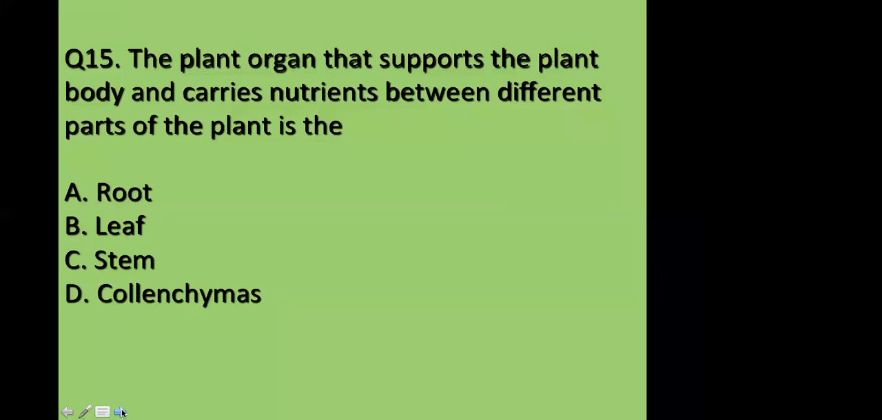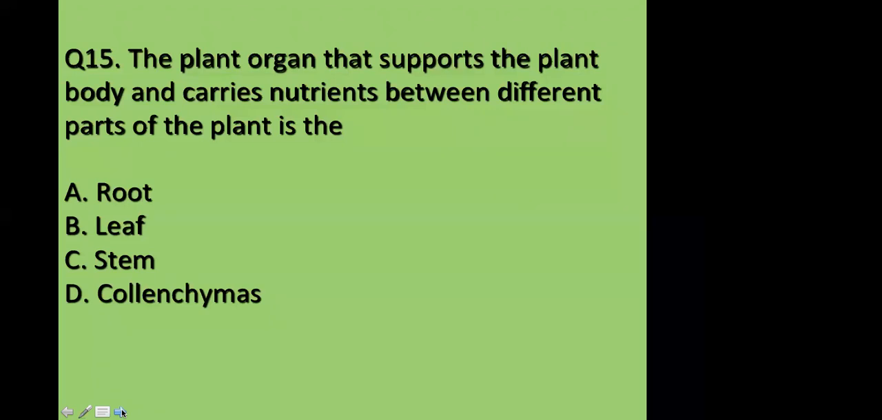Whereas the roots are under the ground and their work is to absorb the water and the nutrients. And the leaf is the food factory, it prepares the food. Collenchymas is not a part or an organ of the plant. These are the three main parts: the root, the leaf, the stem, and the branches.